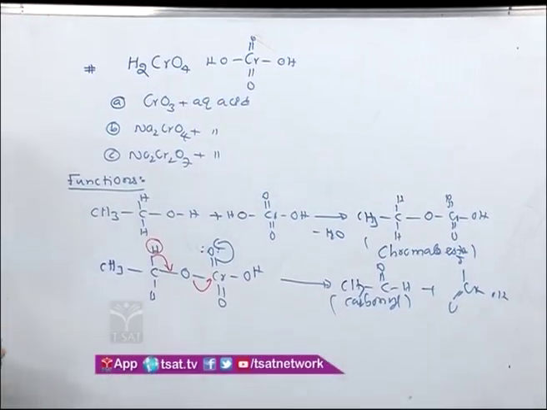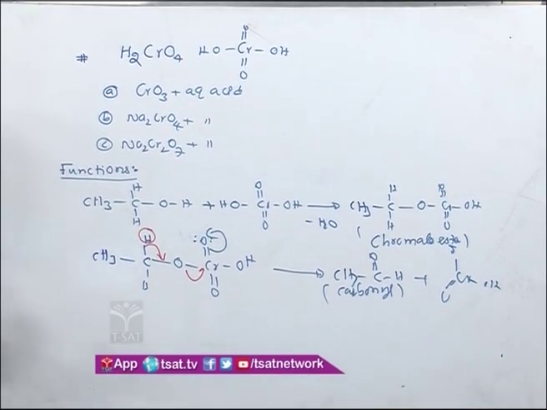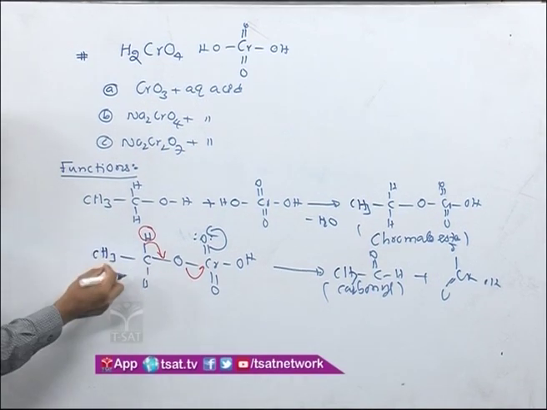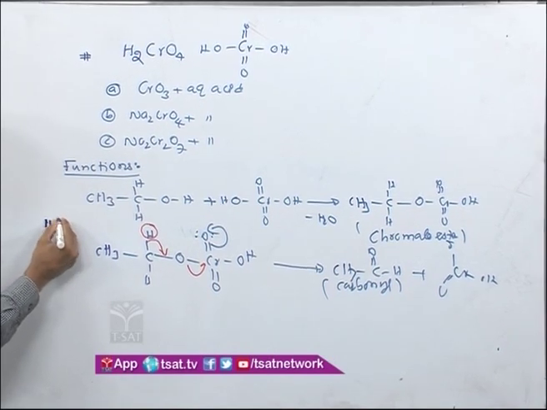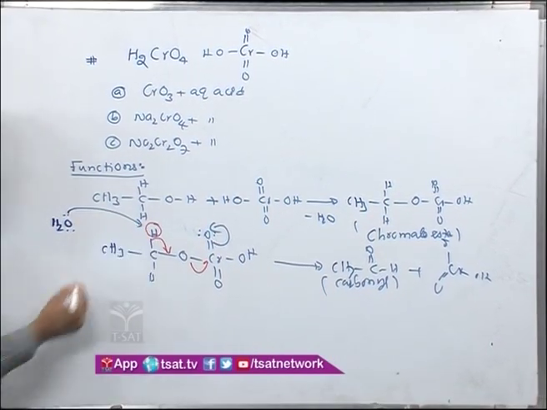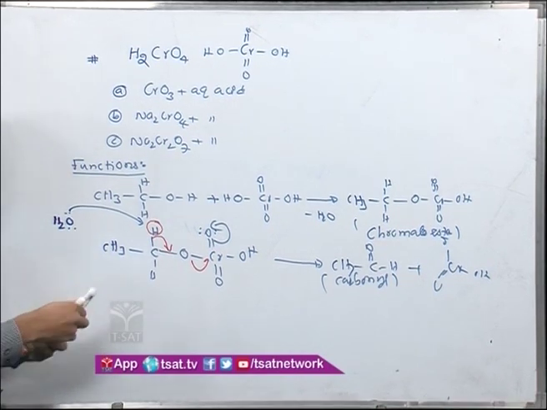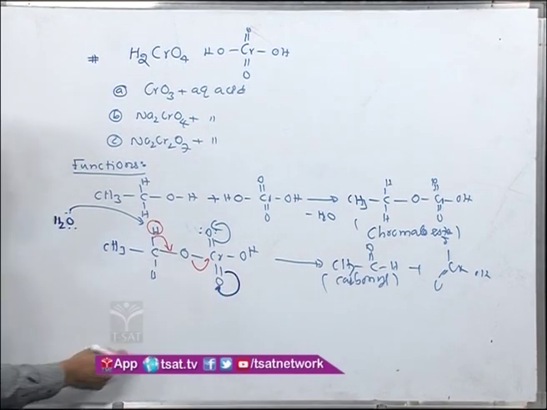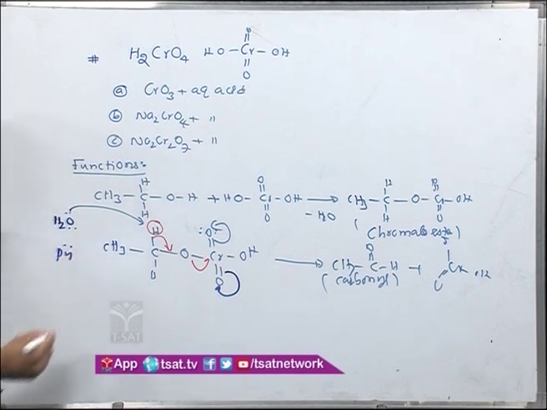Now, different textbooks, and even different journals, give this differently. Who is picking this hydrogen? In some cases you will be told water picks this hydrogen. In some textbooks you will find this oxygen present here picks this hydrogen. In some cases, if pyridine is used, pyridine picks this hydrogen.